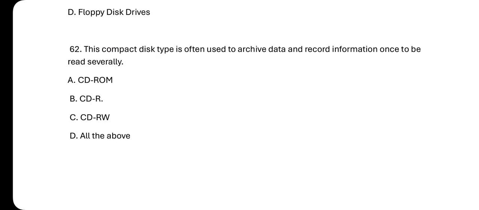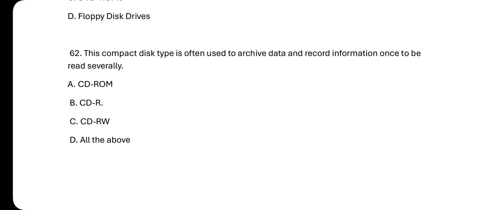So the answer is CD-R. CD-R is a compact disc type often used to archive data and record information once, to be read severally.